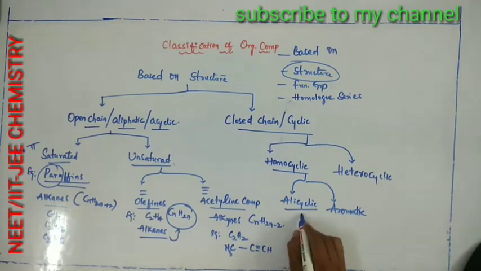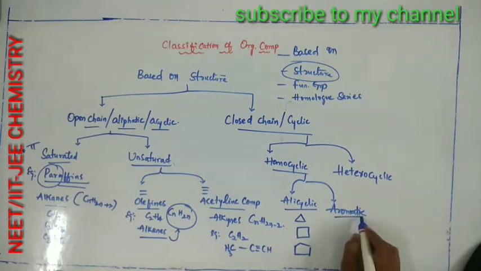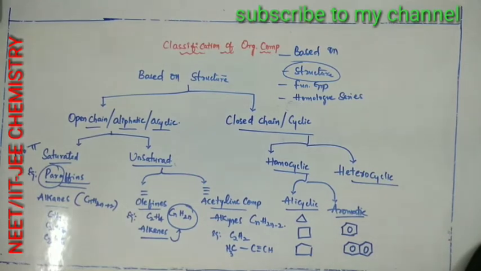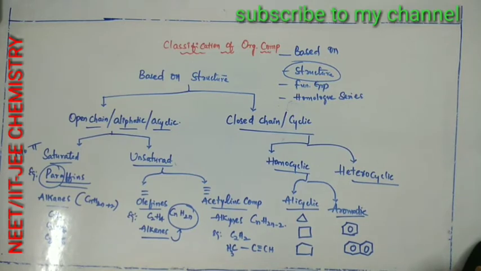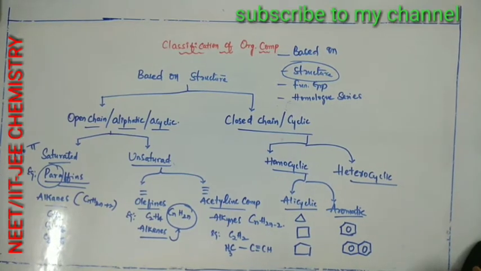Examples of alicyclic are cyclopropane, cyclobutane, cyclopentane, cyclohexane, etc. Next, coming to the aromatic, benzene-containing compounds such as benzene, naphthalene, anthracene, phenanthrene, etc. Next, coming to the heterocyclic compounds, in which along with carbon and hydrogen there is presence of other atoms.